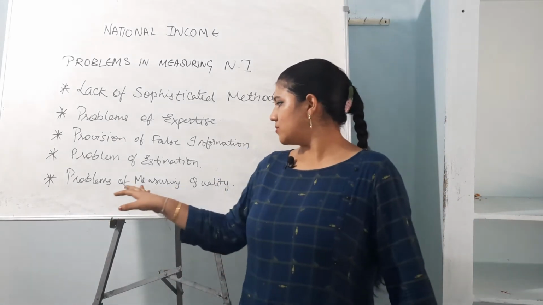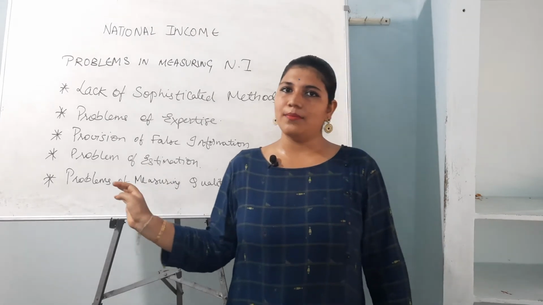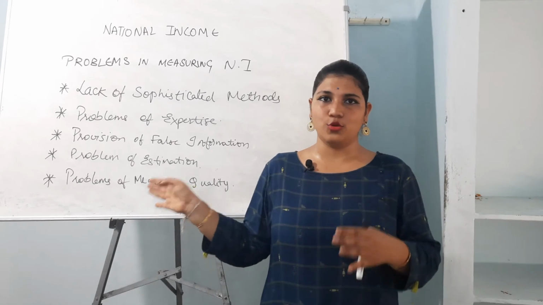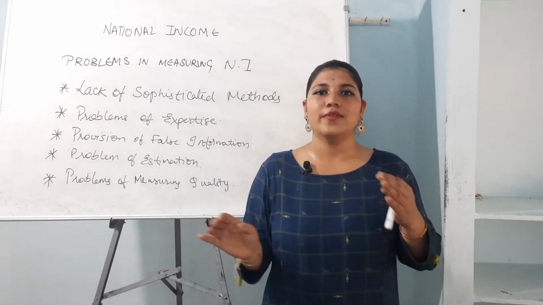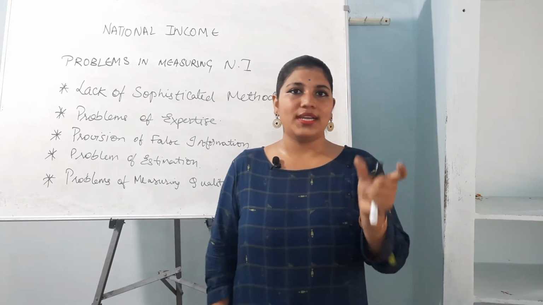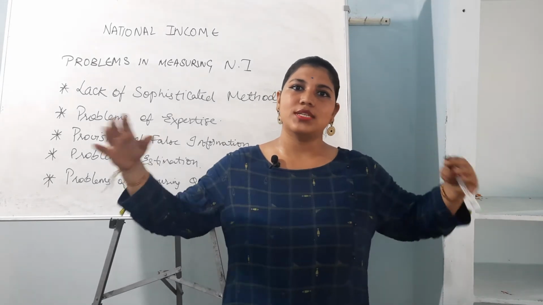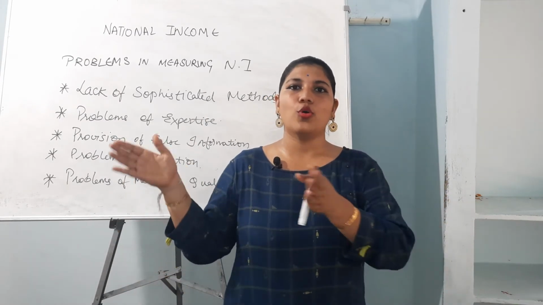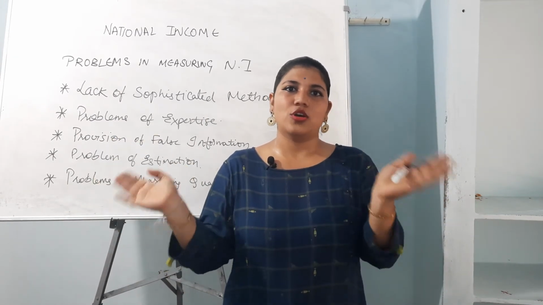And then problems of measuring quality. When it comes to measuring quality in terms of assets or advances, goods and services production, you always have to think in qualitative and quantitative terms. If you qualitatively produce some thousands and lakhs of quantity of goods, then that is effective. But if you go quantity-wise first, then that is not effective.